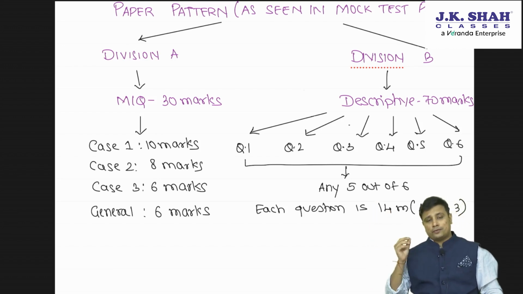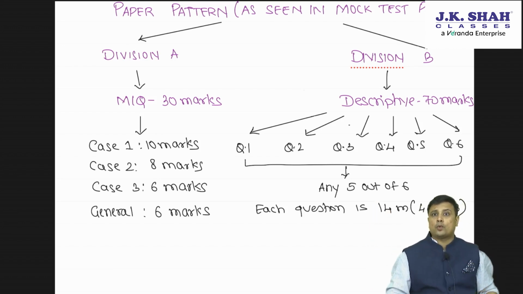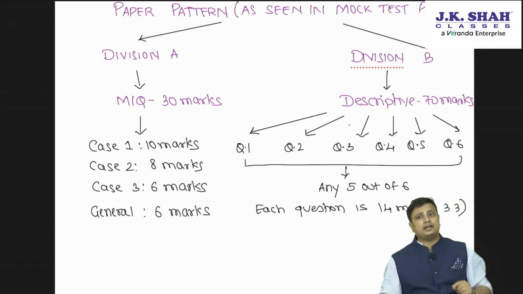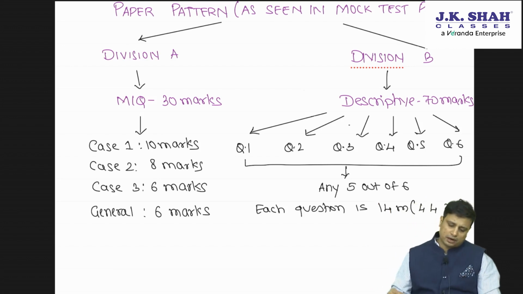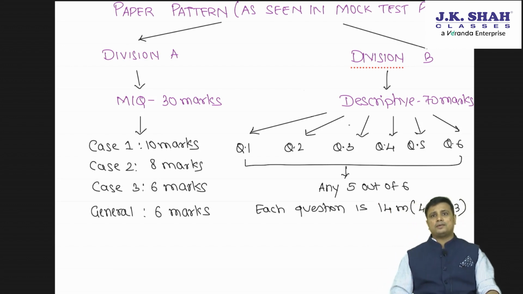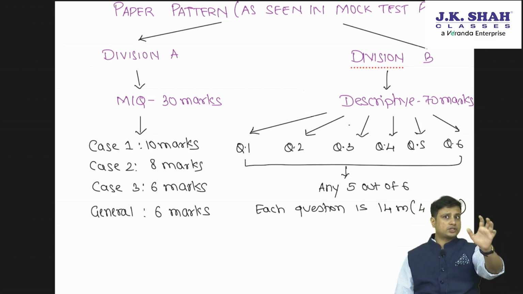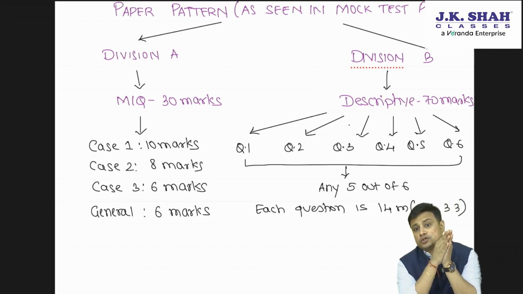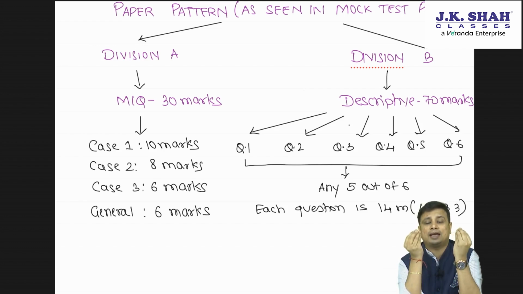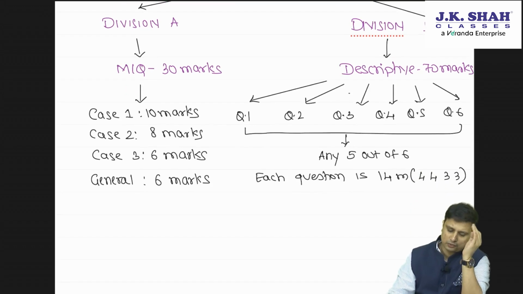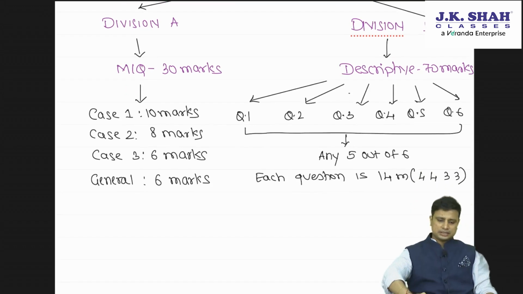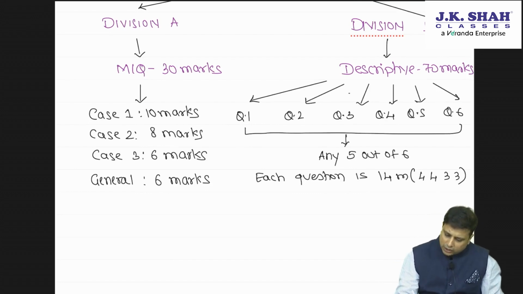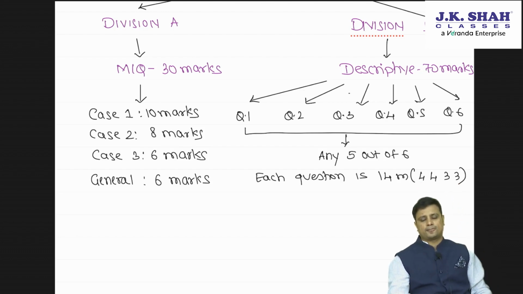Coming to the descriptive part, which is the major change, usually question number 1 was compulsory, which was nothing but correct and incorrect, which was a jackpot for you, my friends. But unfortunately here, there is no official announcement as such, but there is no correct incorrect in the mock test paper. So out of questions 1 to 6, you can attempt any 5 out of 6. Every question is going to be for 14 marks. Internal breakup of this 14 marks, they will ask you 4 questions, A, B, C, D, of 4 marks, 4 marks, 3 marks, 3 marks.